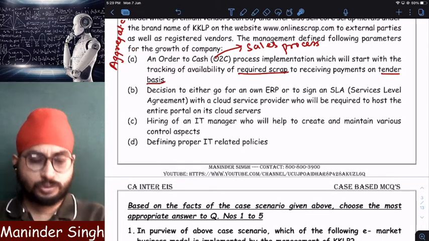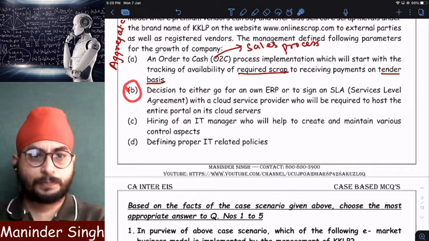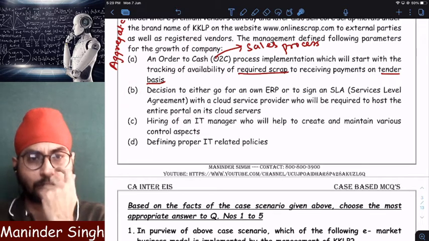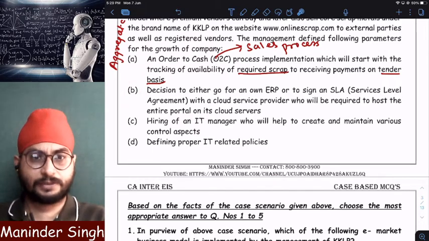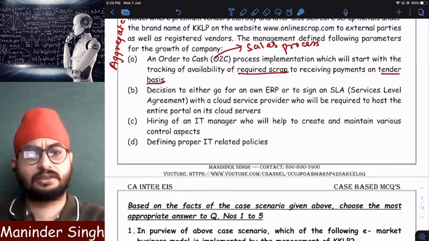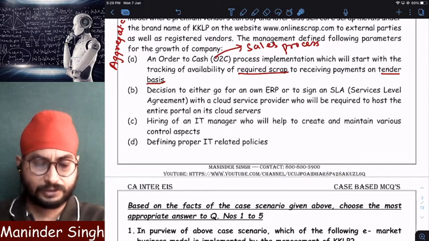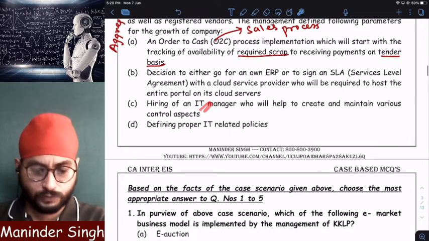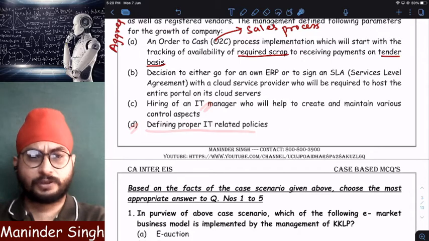Now, it wants to either install an ERP and manage the website itself by using ERP, or option number two, it can give a contract or agreement to a cloud provider through service level agreements. It has not yet decided whether it will manage itself or give it to the cloud to manage its website. It wants to hire an IT manager to take care of controls, and moreover it defines IT related policies. Just now I've shown you with the help of Flipkart.